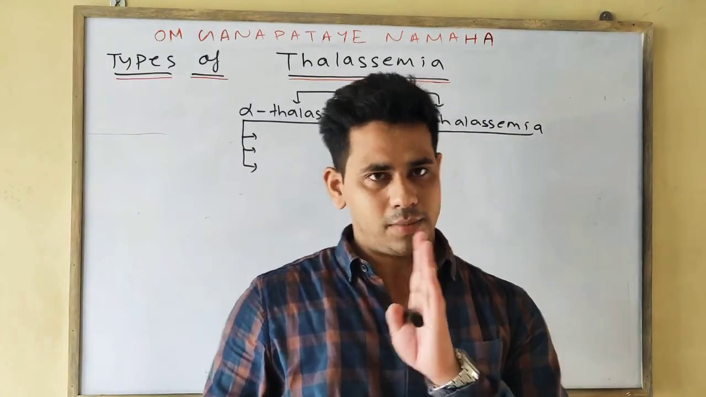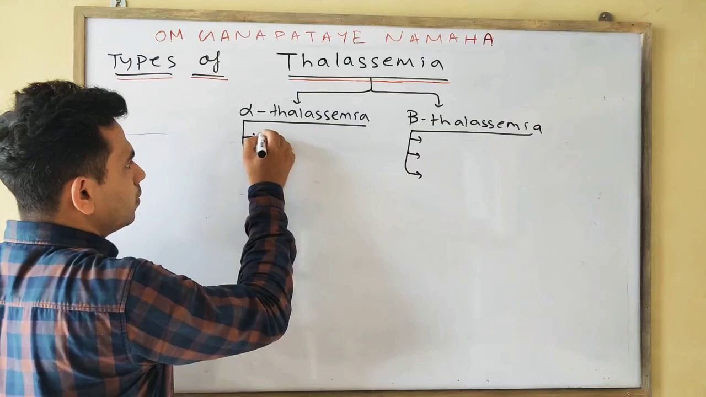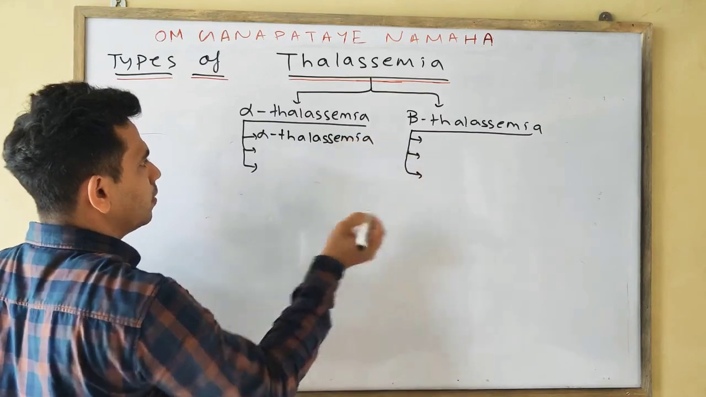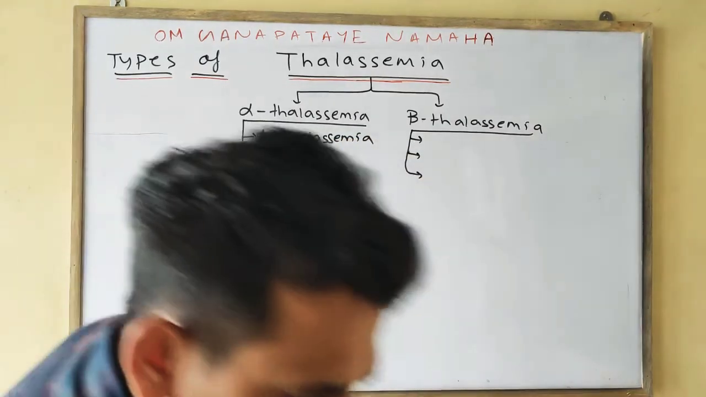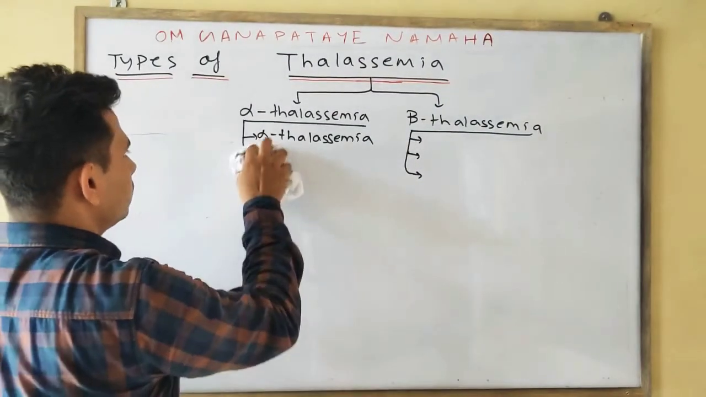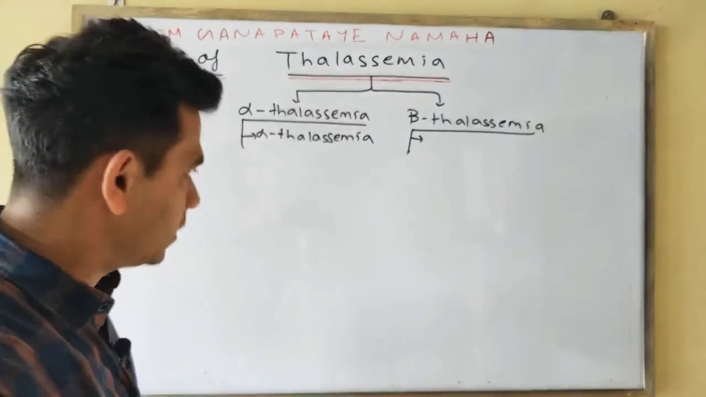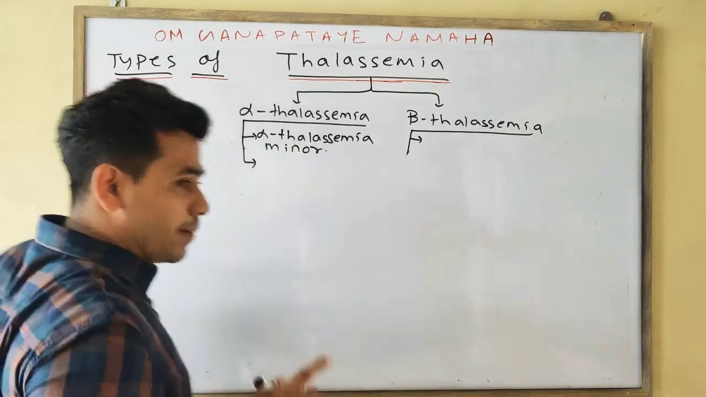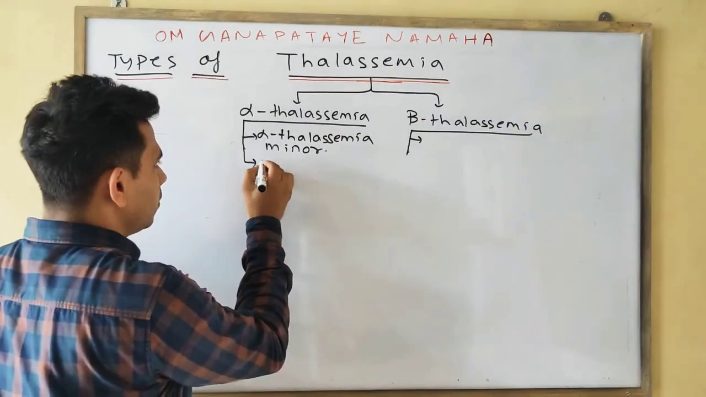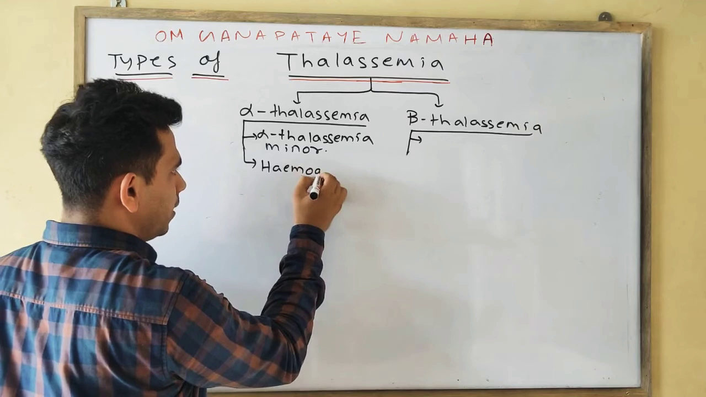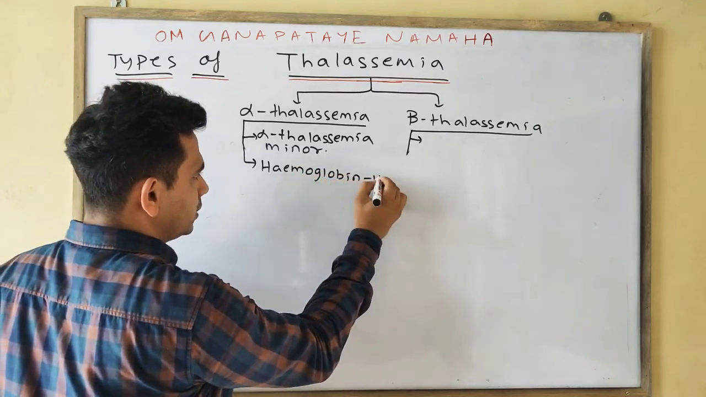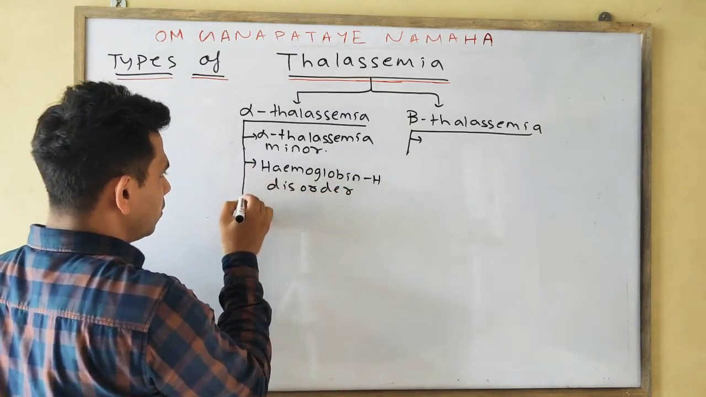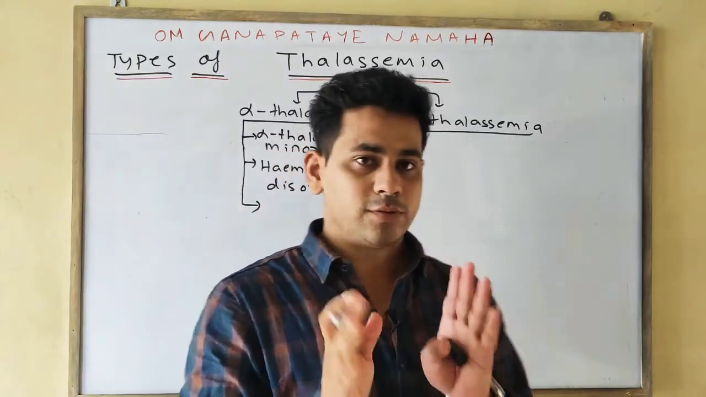Alpha thalassemia is divided into 3 types. One is alpha thalassemia minor. Second one is hemoglobin H disorder. And third one is hydrops fetalis.